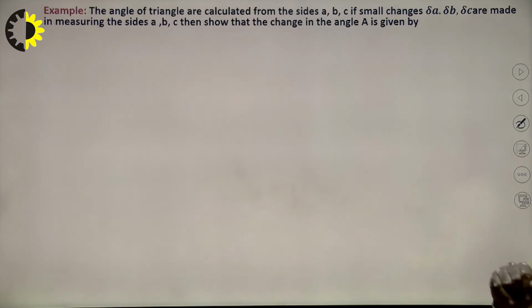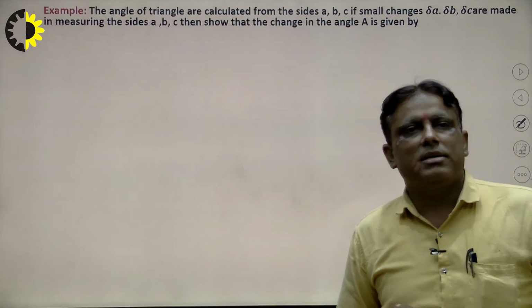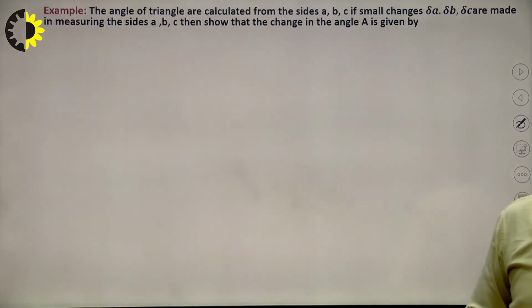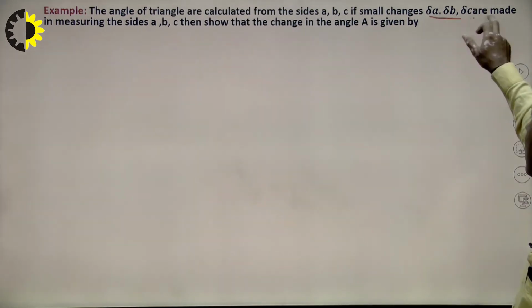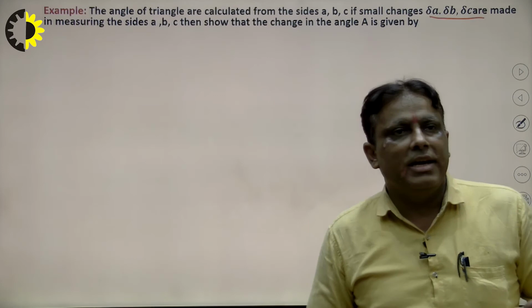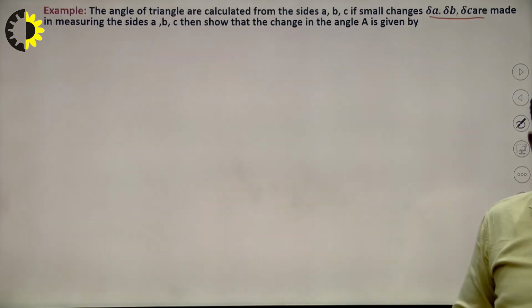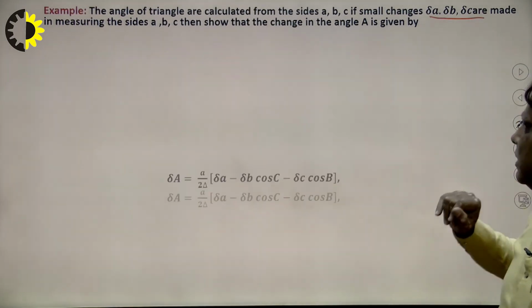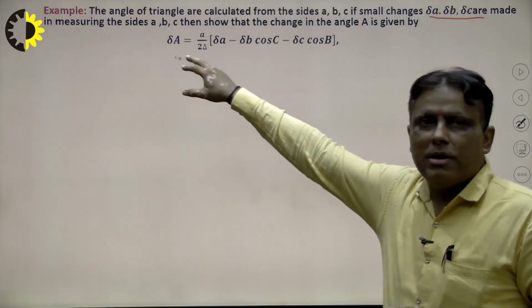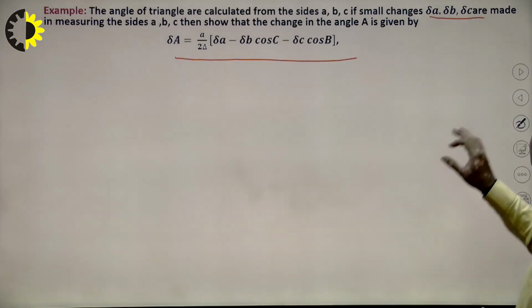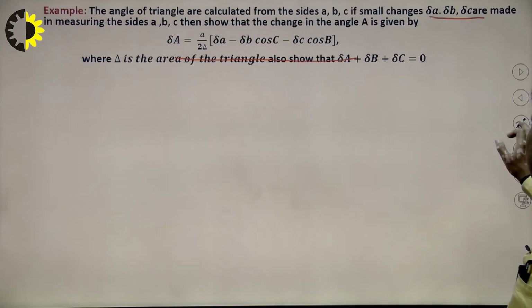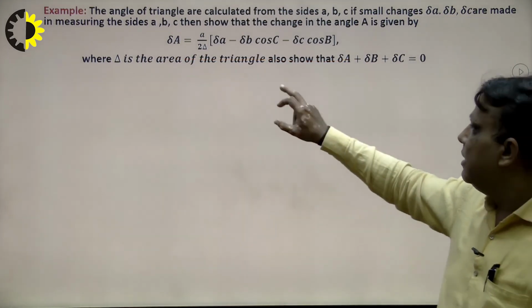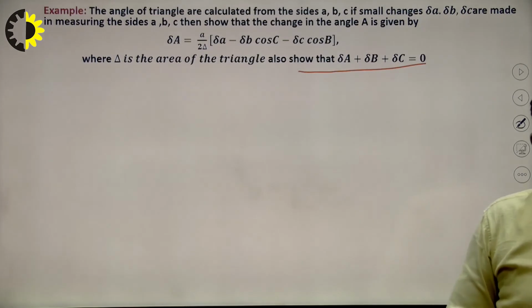Suppose we have another problem to solve of this type. The angles of a triangle ABC have small changes delta A, delta B, delta C, I write here, right, in the measurement of the angles of triangle ABC. Show that the change in A is given by this expression, which is a very important part, right? We see here, so what will be the result here? Because we know, in the previous problem, that delta A plus delta B plus delta C is equal to 0.